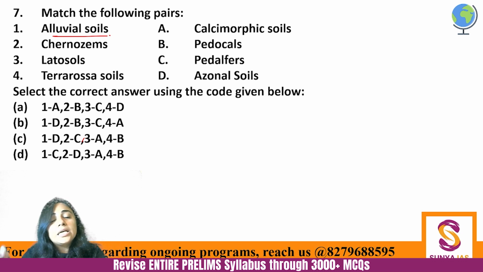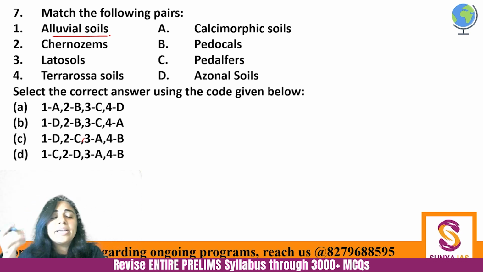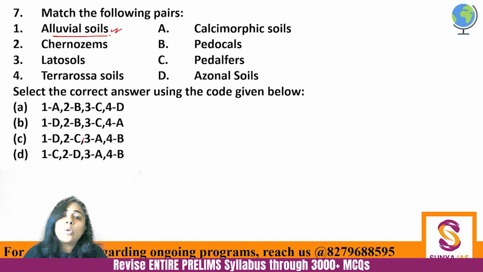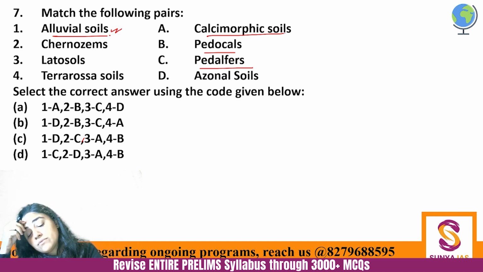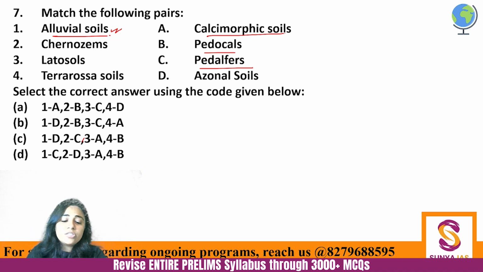Alluvial soil is the soil which is deposited by the Ganga and Yamuna in the Ganga Yamuna plains, out of which the plains are made, right? You don't know what calcimorphic, pedocals, pedalfers are, but you do know that alluvial soils do not have zonation in them, right? They are mixed soils, basically one layered soils. They are azonal soils. So alluvial soils are actually azonal soils.